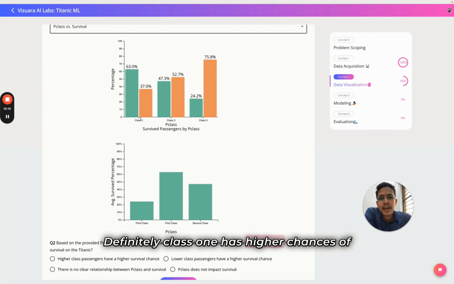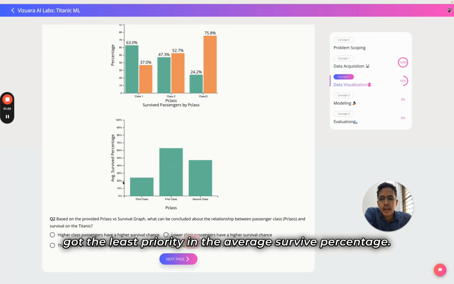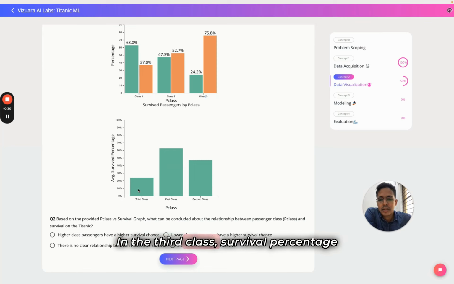Definitely class 1 has higher chances of survival because they have paid more. And class 3 has least chances of survival. The ticket price was the least, and probably they got the least priority. In the average survived percentage, in the third class, survival percentage was less than 25%. In first class, it was greater than 60%, and in second class, it was greater than 45%.